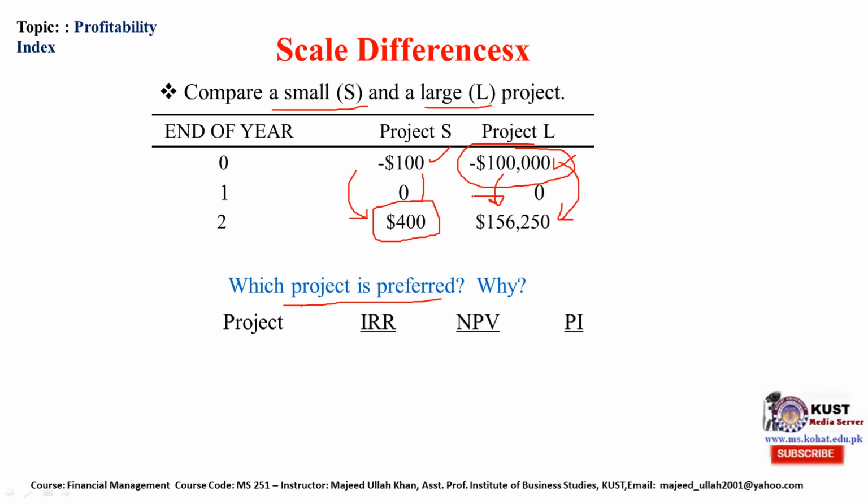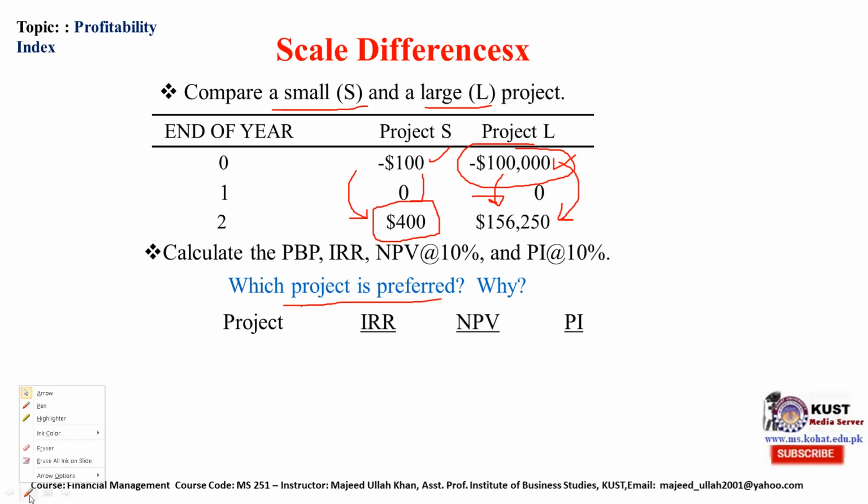But on the basis of calculation of IRR, NPV and profitability index, what should we do? Now we will rank these projects. Let's suppose we assume that project S and project L are mutually exclusive. If we accept this one, we will reject this one.